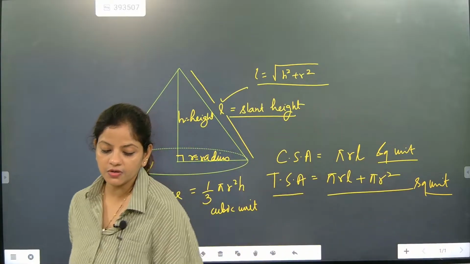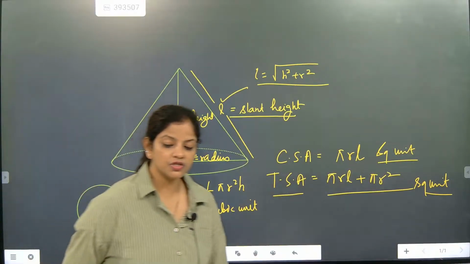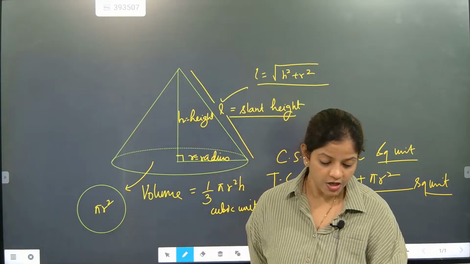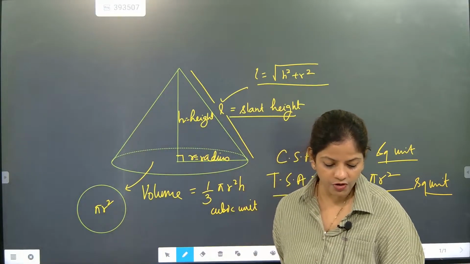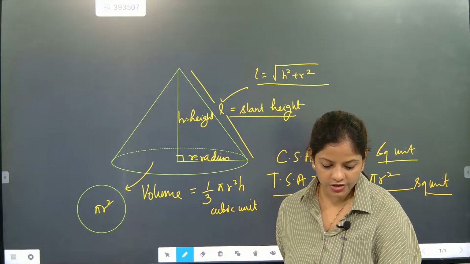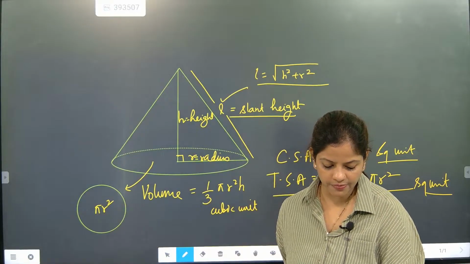Super, beta. Very good. All of you have understood the content. Naren understood. Super. So this is about what, beta? This is about volume and CSA. So we have understood the content. We have understood the type, part.